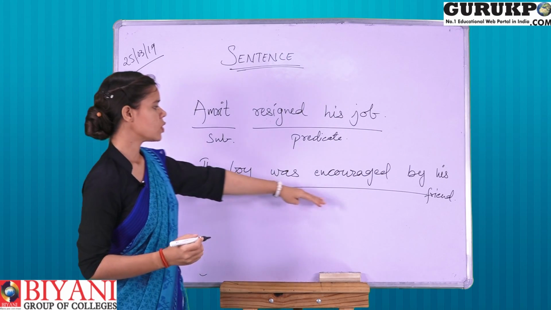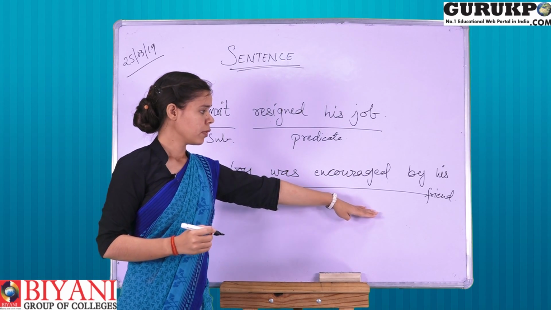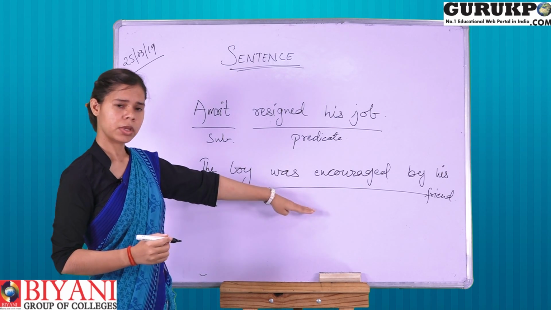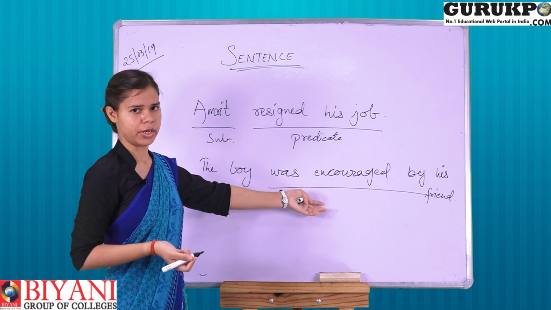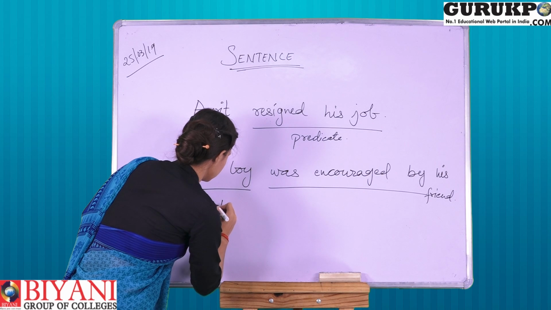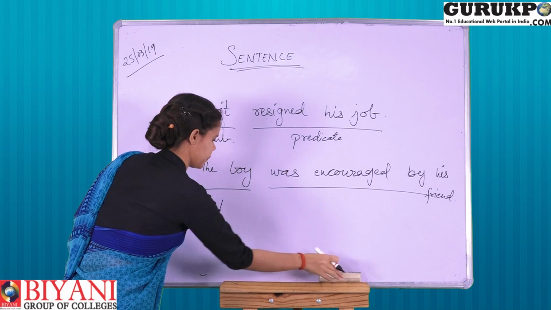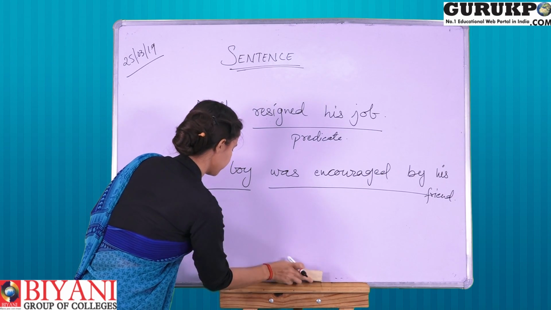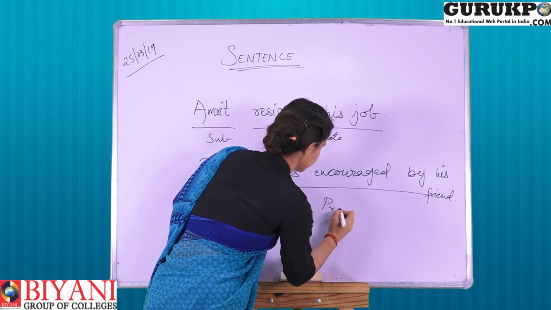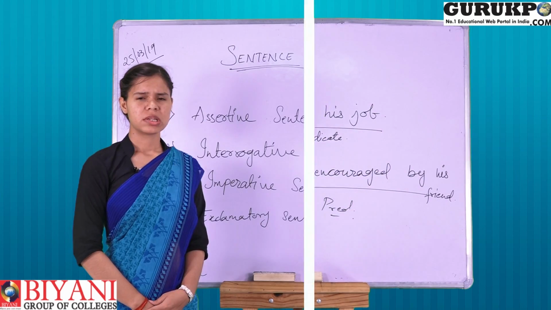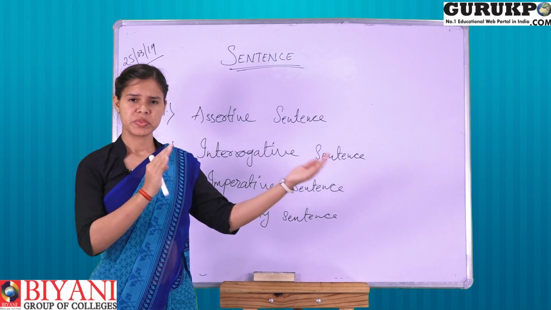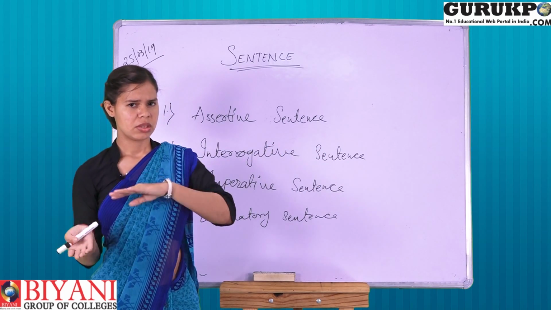Similarly, "The boy was encouraged by his friend." Here "the boy" is the subject. What happened to him? He was encouraged by his friend, right? So that is being done to the subject. This is the subject again, and this is similarly the predicate. A subject usually comes in the beginning of the sentence.